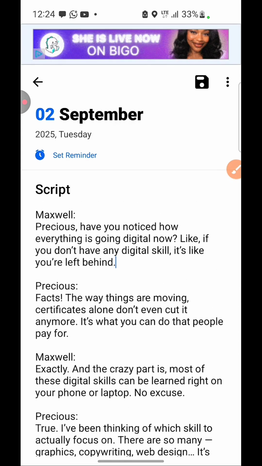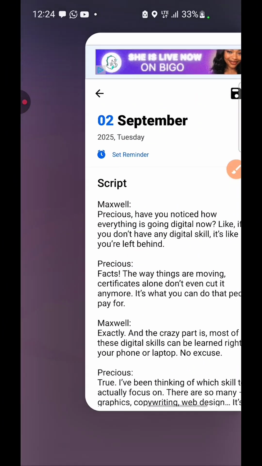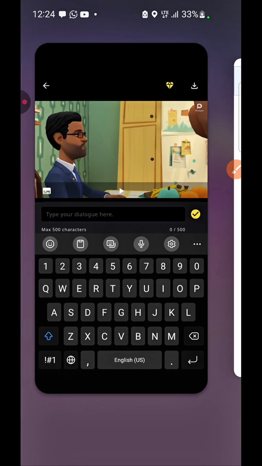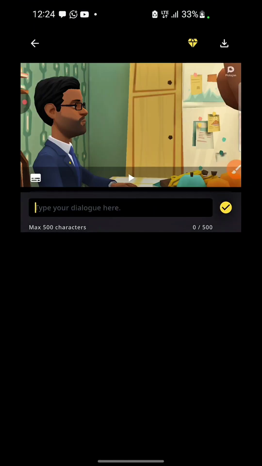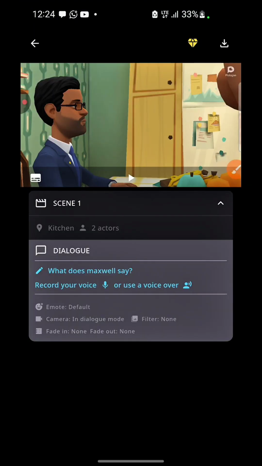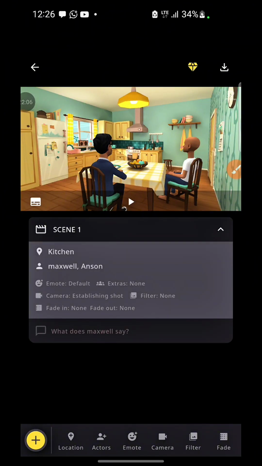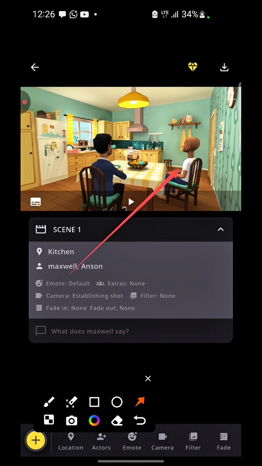So this is how the conversation is supposed to be. But the second person was supposed to be Precious. I think I will need to go and replace that person, the other person. All right. So now let me go ahead. Remember I told you I wanted to replace this actor, this one right here, because what I have on my script is a girl was supposed to be there, right?